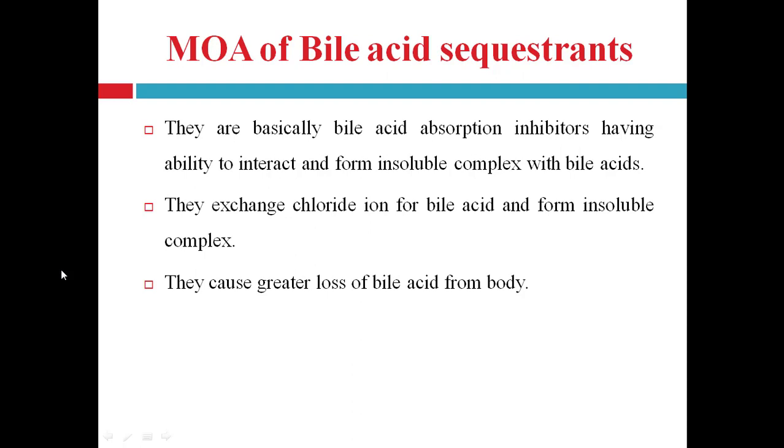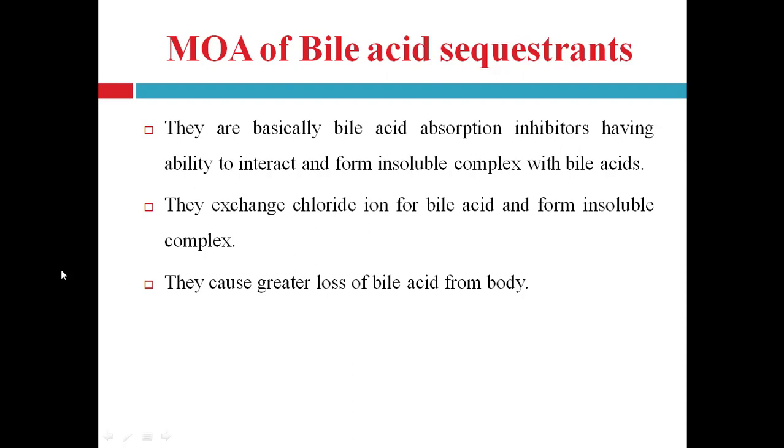So how do they act? See, these drugs exchange chloride ion for bile acid, that is, the salt of bile acid, and form an insoluble complex. Cationic ion exchange resin simply binds anionic bile acids.